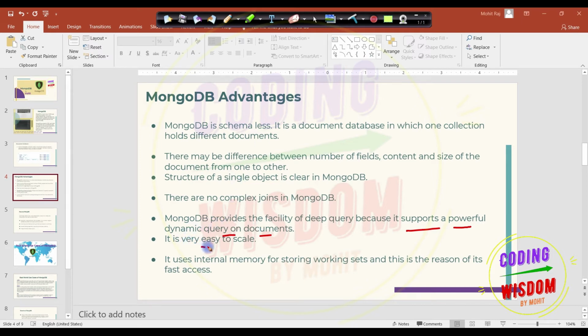It is very easy to scale, and I told you this is the horizontal scale out architecture. It uses internal memory for storing working sets, and this is the reason for its fast access. Because if something is stored in internal memory like RAM, that can save I/O operations, input output operations. So that is a MongoDB advantage.